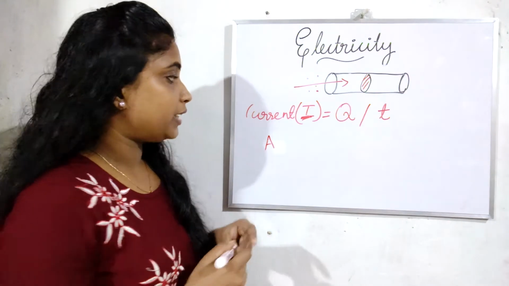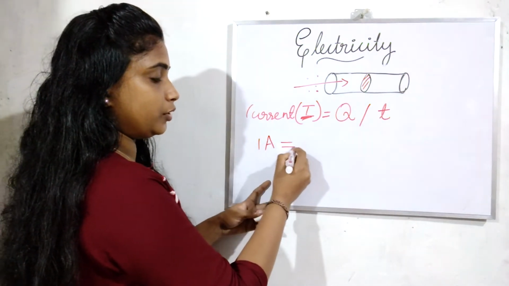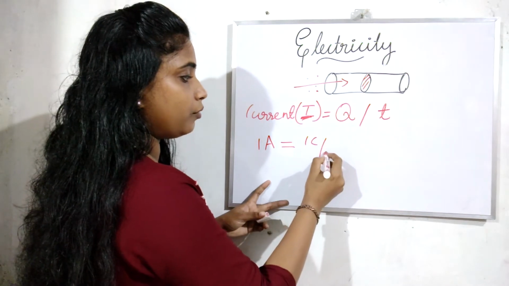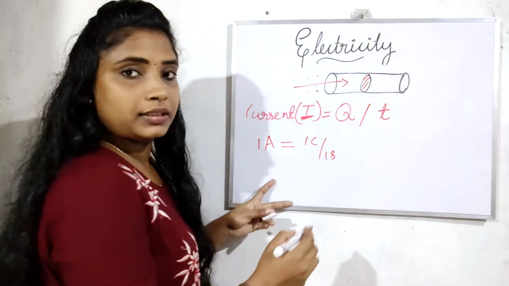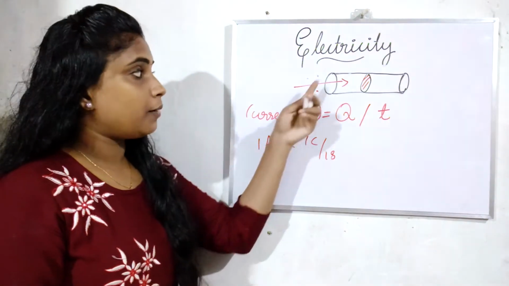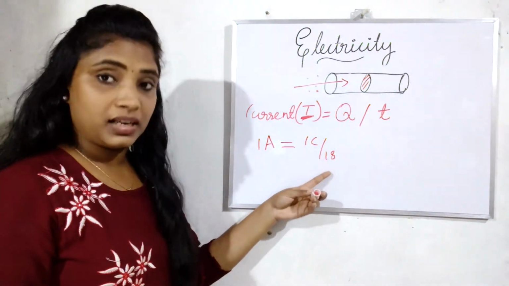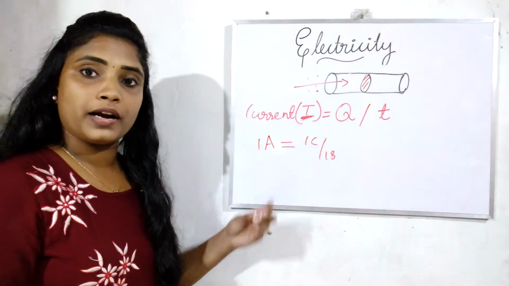What is 1 ampere? 1 ampere is equal to 1 coulomb per 1 second. That means if 1 coulomb of charge passes through the cross-sectional area in 1 second, then the current will be 1 ampere. But we cannot always represent current in amperes. Sometimes it is a very small amount of current. In that case, we use microamperes and milliamperes for convenience.